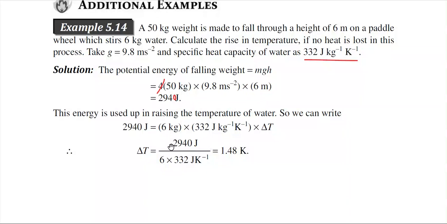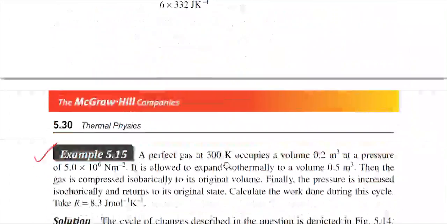That is why we are using the formula m into Cv into delta T. I think you have listened to my earlier lecture. In the earlier lecture also I discussed how to use the formula of the heat. So on the right side there is the expression delta T. Apart from delta T, all the quantities are known, so we can calculate delta T, that is the change in temperature, and this is 1.48 Kelvin.